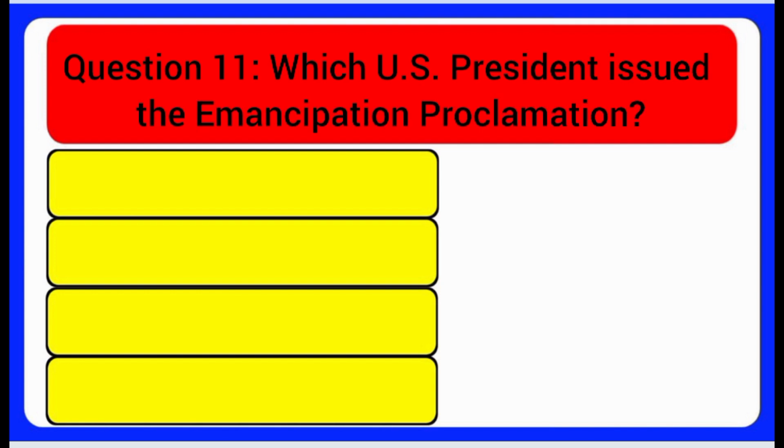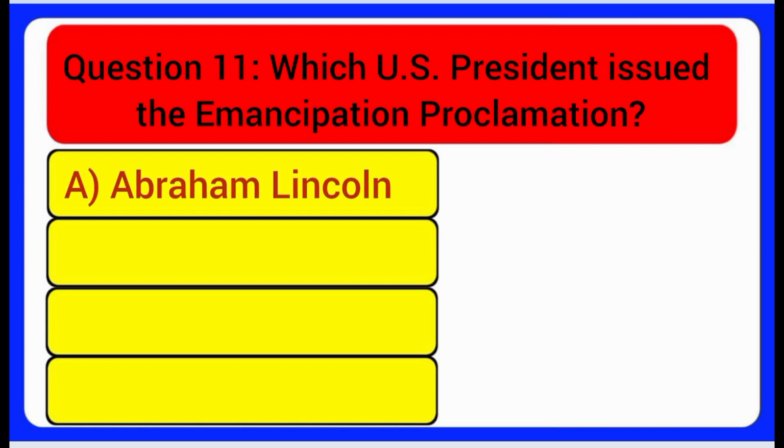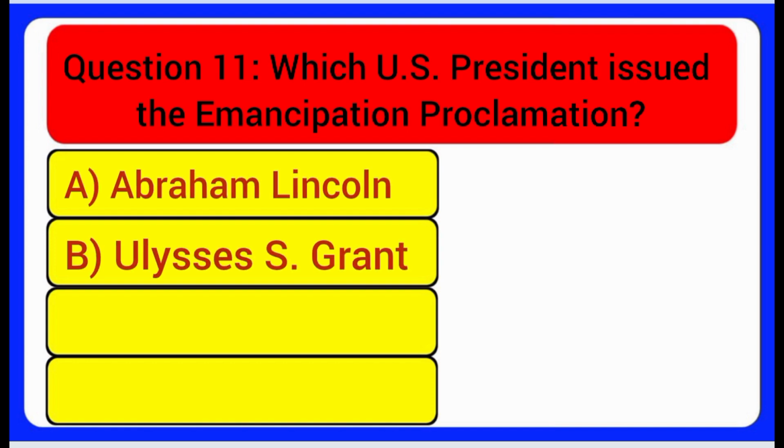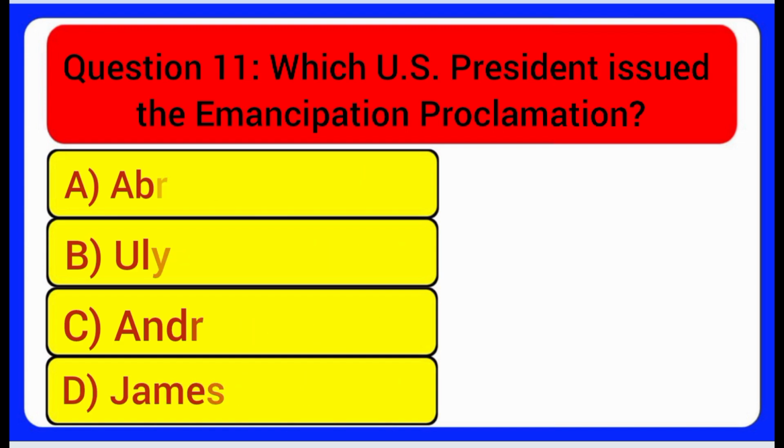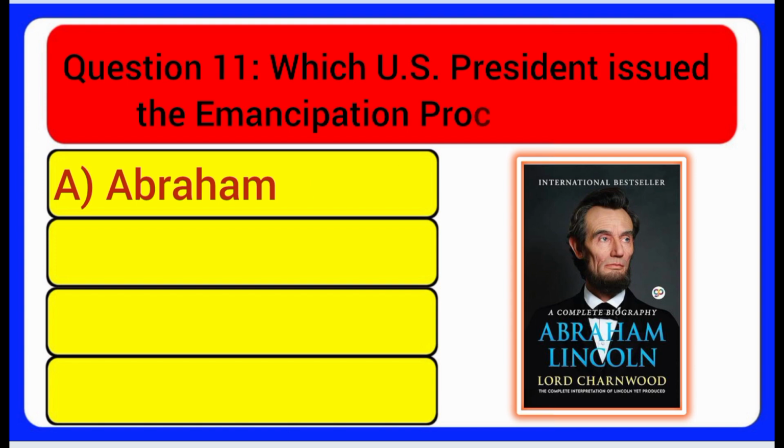Question 11. Which U.S. president issued the Emancipation Proclamation? A. Abraham Lincoln. B. Ulysses S. Grant. C. Andrew Johnson. D. James Buchanan. Answer: Abraham Lincoln.